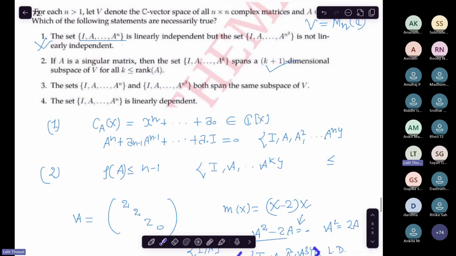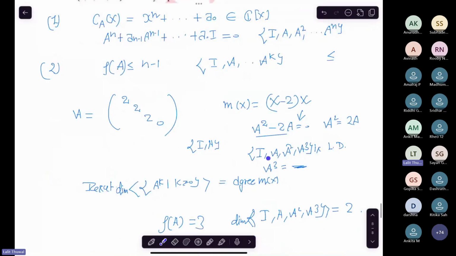But according to the question, whenever you take a k less than or equal to rank A, then you get a k plus 1 dimensional subspace. But this is not so here. We should get a 4 dimensional vector subspace, but that is not the case. We are just getting a 2 dimensional subspace. So this works as a counter example. Okay.